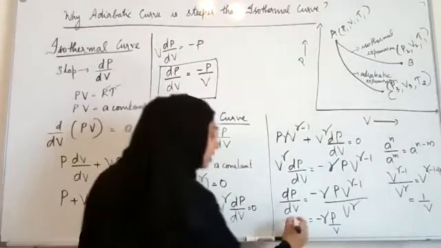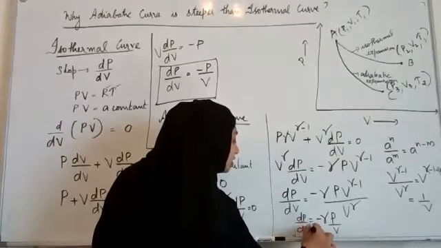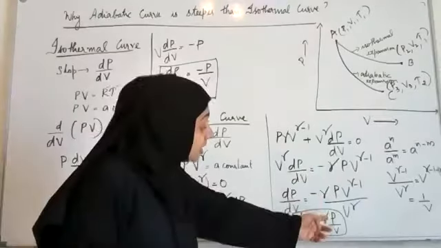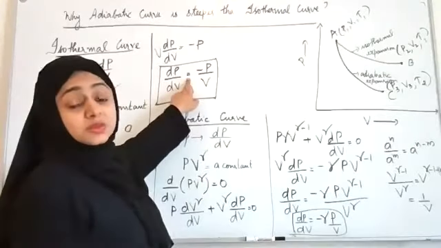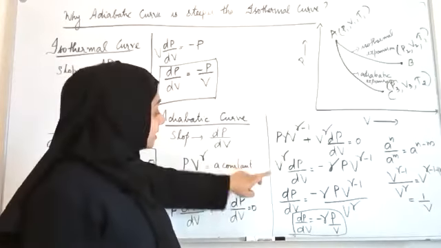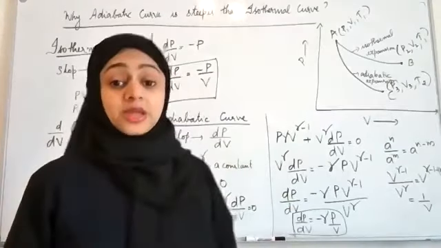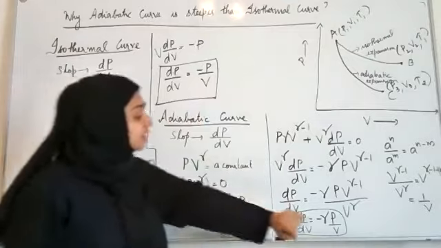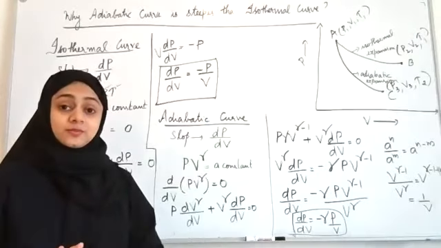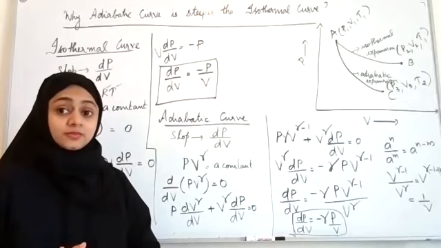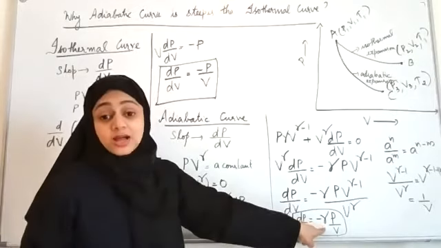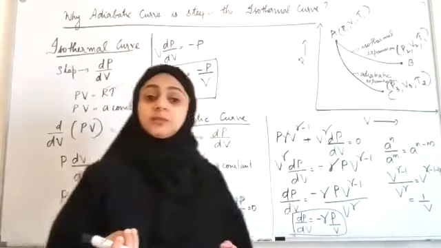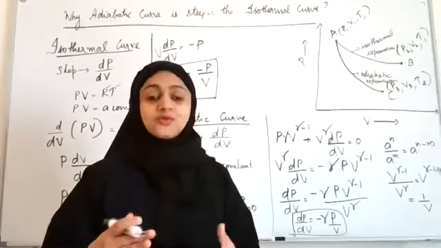Right? So I got the slope dP by dV for an adiabatic change is equal to minus gamma into P by V. It was just minus P by V here, and here it is minus gamma into P by V. Now, which one will be greater? Minus P by V or minus gamma into P by V? This will be greater. Why? Gamma is bigger than 1, right?